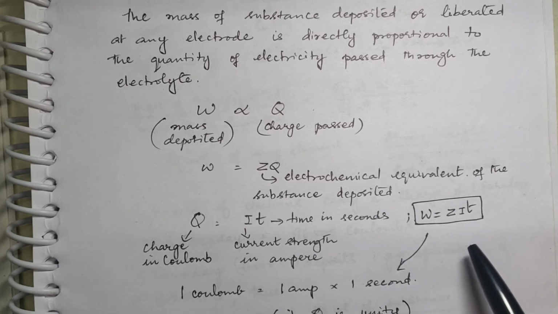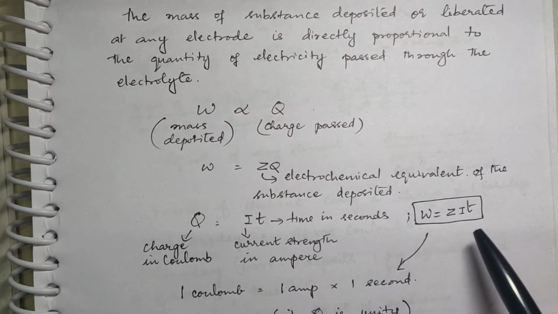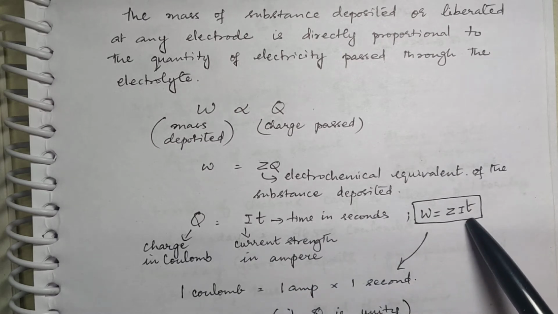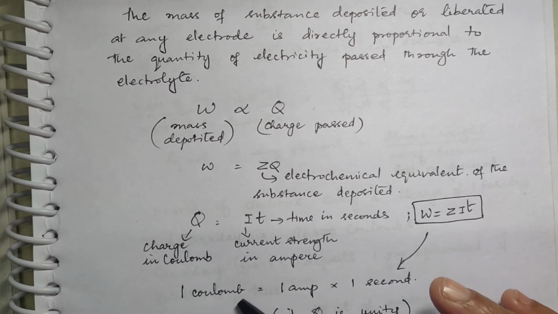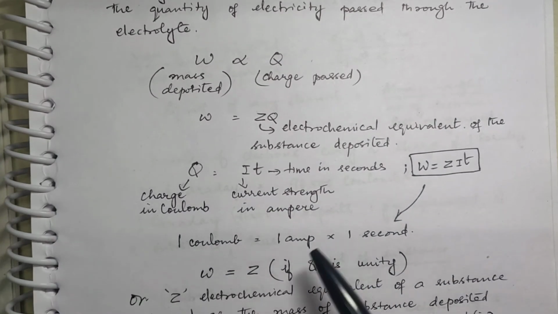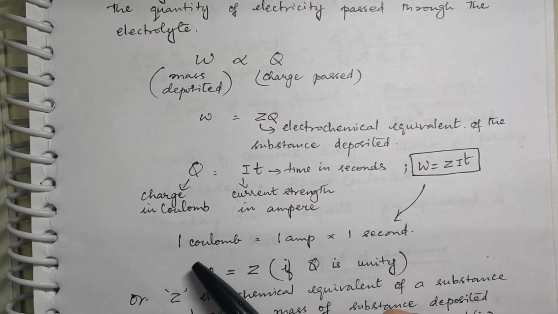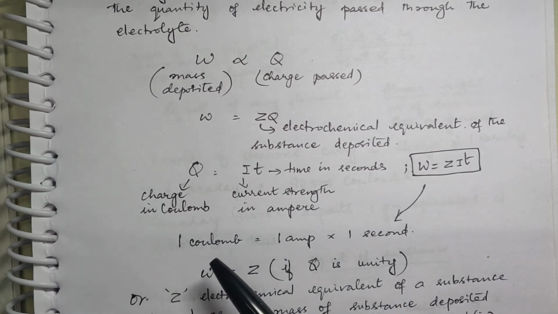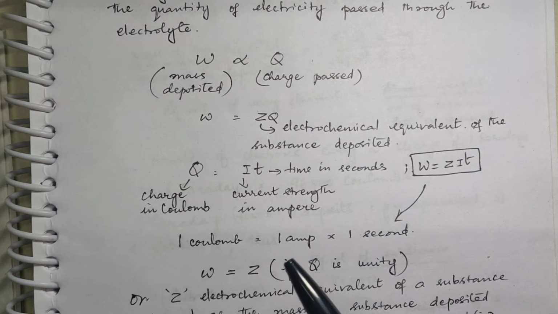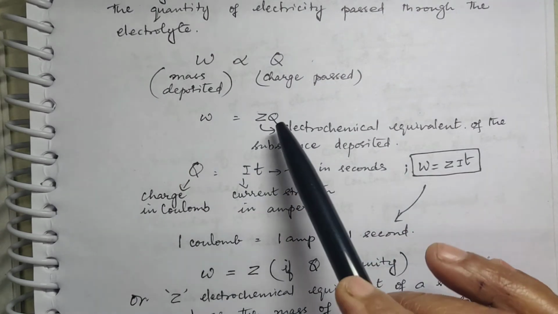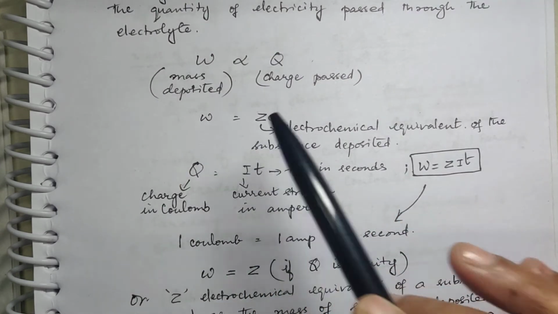Now, if you consider Q is equal to IT, that means 1 coulomb of electric charge is equal to 1 ampere of current passed for 1 second. That is called 1 coulomb. This is charge. Now if Q is 1, then W will be equal to Z.